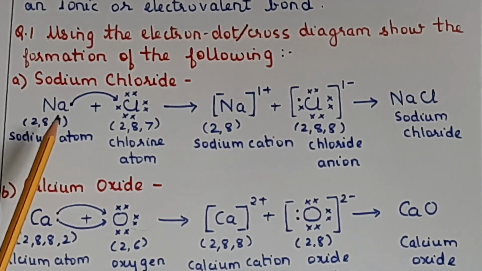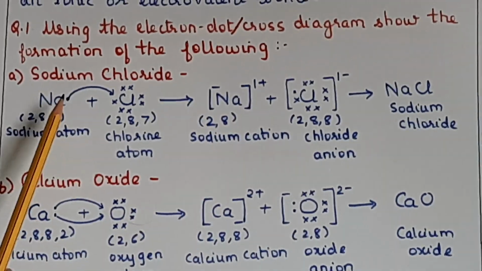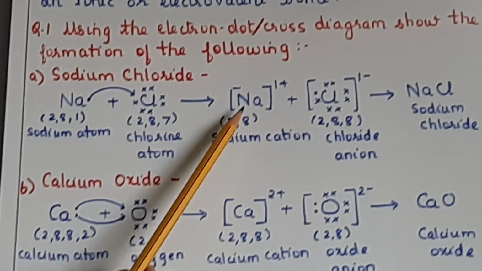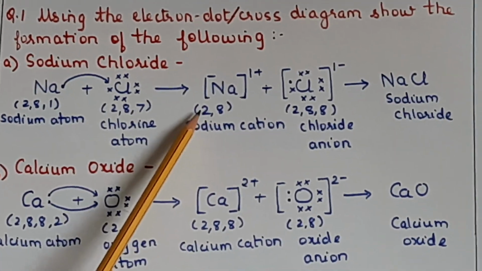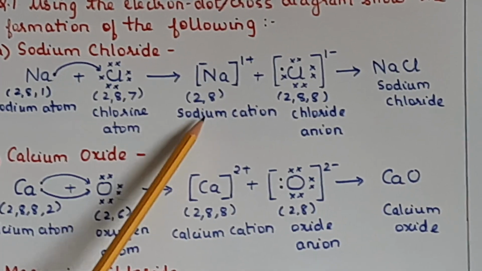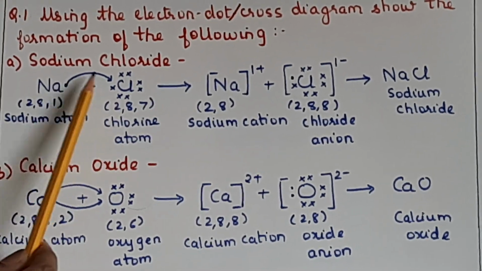So a net positive charge will be there. One extra positive charge is there on it because of the loss of this one electron. So sodium acquires a 1 plus charge, and now its electronic configuration becomes 2, 8. So this is now called the sodium cation. Okay. Now chlorine accepts that electron.